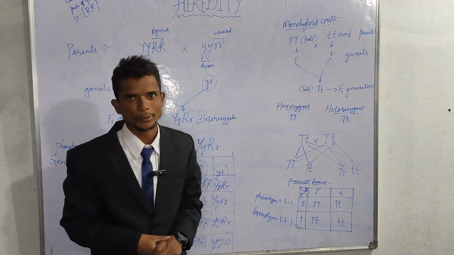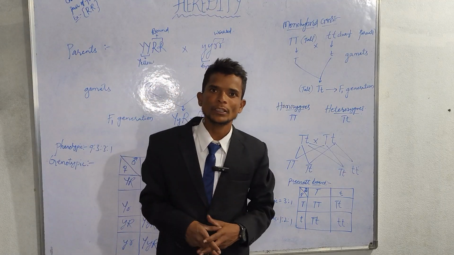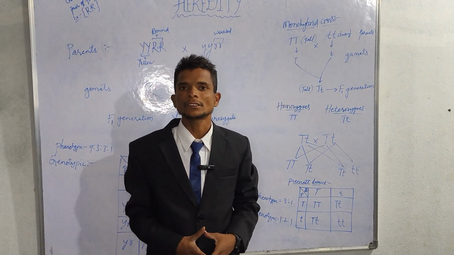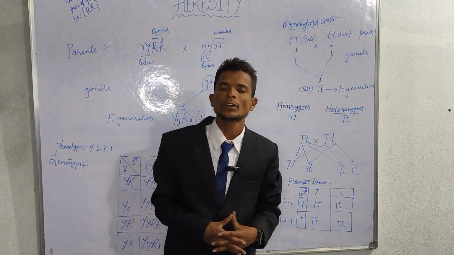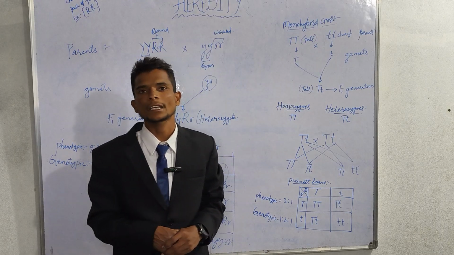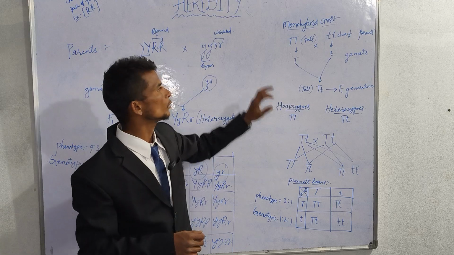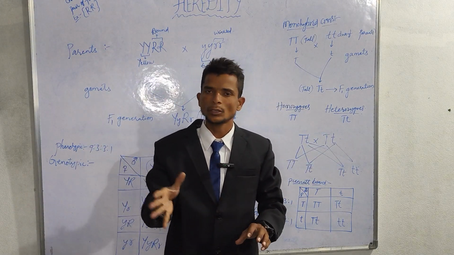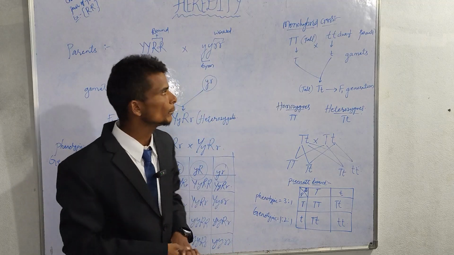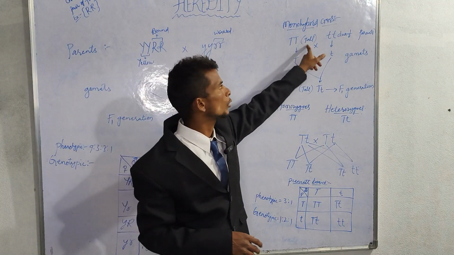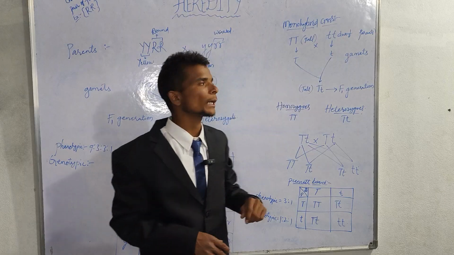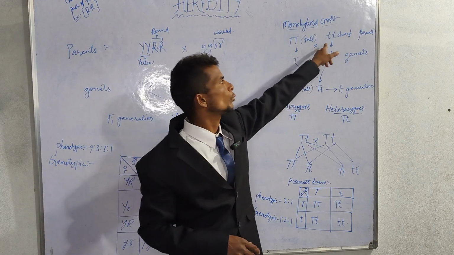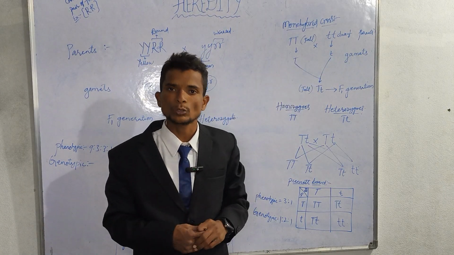What does phenotypic mean? The phenotype is the physical appearance, the external characteristics of an organism. And what about genotype? That is what we can't see; it is all about the genes. Here tall and dwarf are phenotypes, and capital T and small t are genotypes.